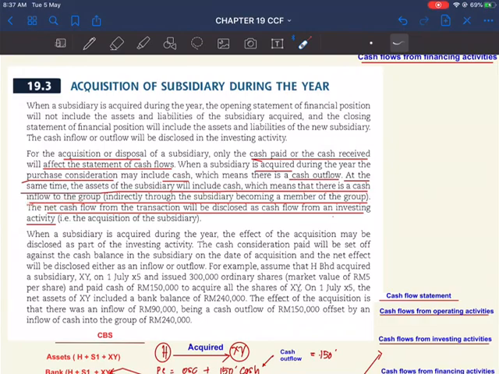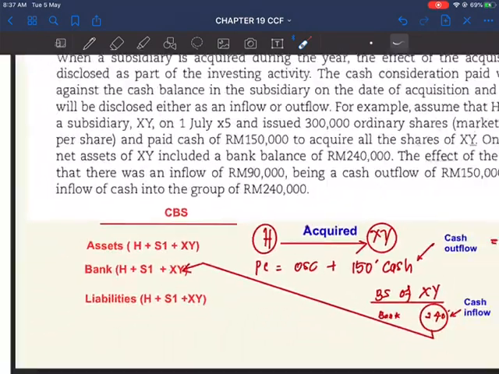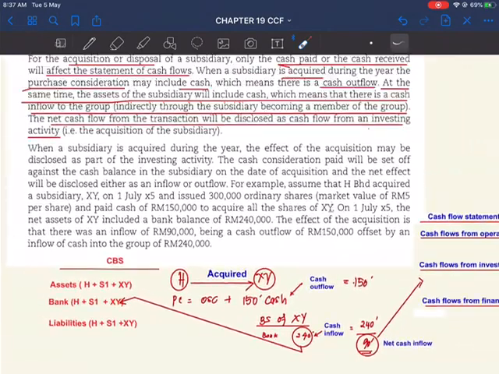If H acquires a subsidiary, H will pay a purchase price in the form of cash 150, for example here, and then inside the balance sheet of the subsidiary here, there is an item of bank, which is a cash inflow to the group.